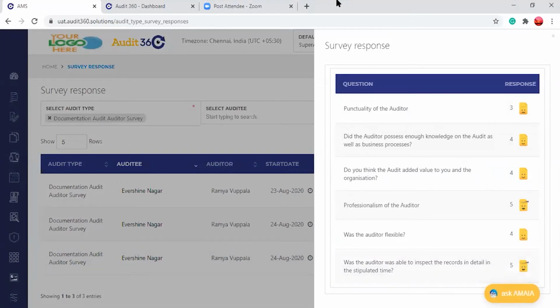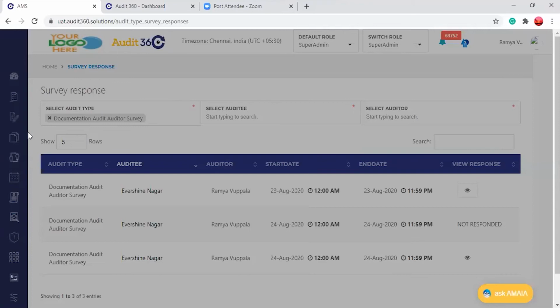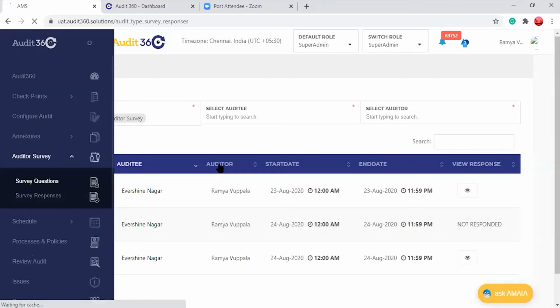Okay, is that clear? And as I said, it is not mandatory. Basically, you have to select the audit type that you want, and only for that audit type can you ask for feedback on the auditor. That again, I will come back and show you how it works. So you have to come back to the survey question and select the audit type you need.